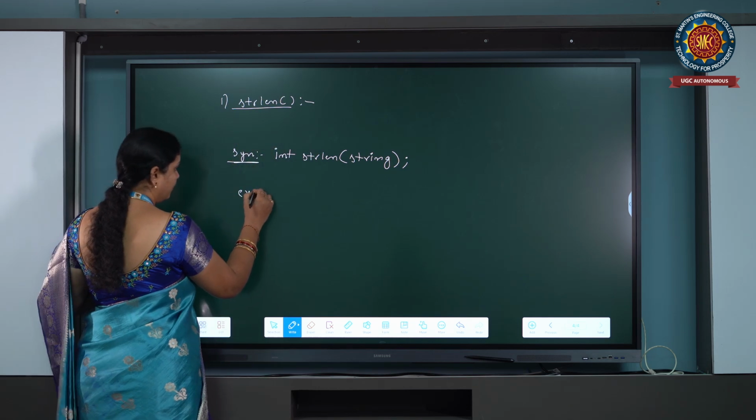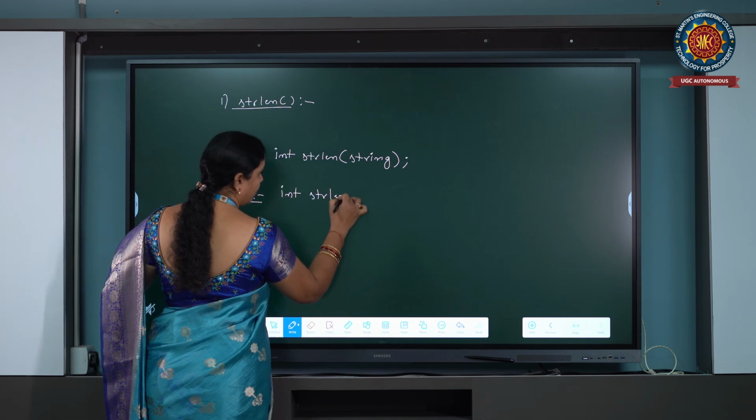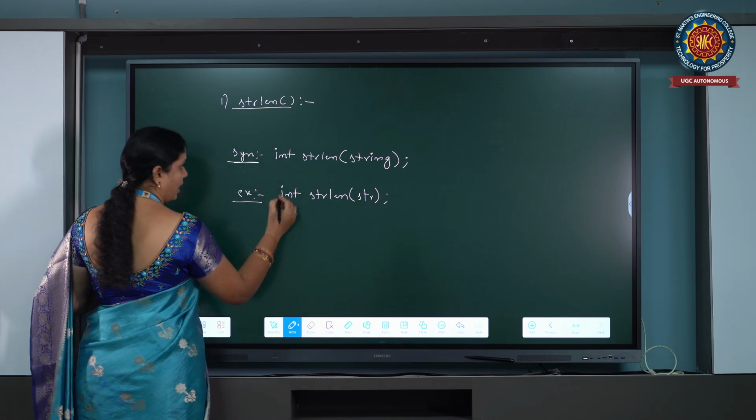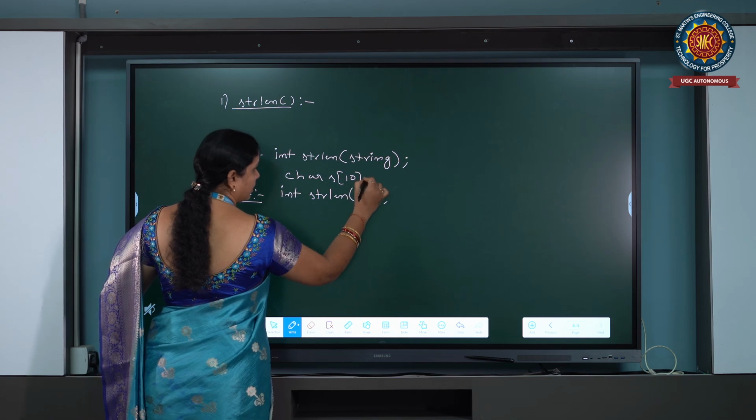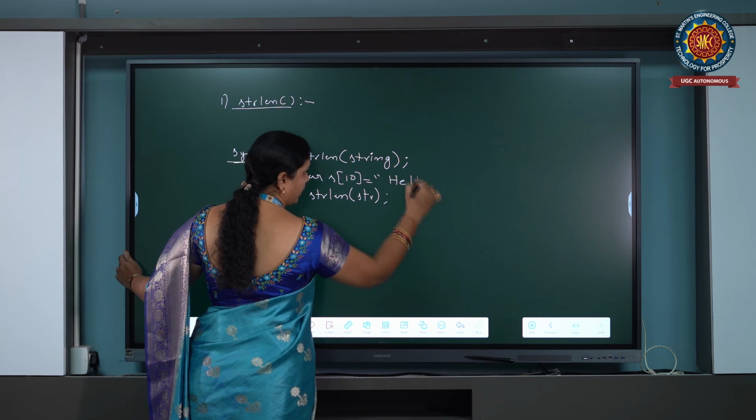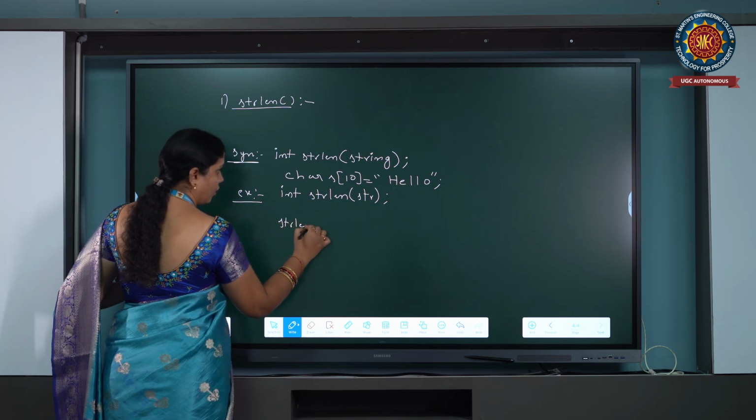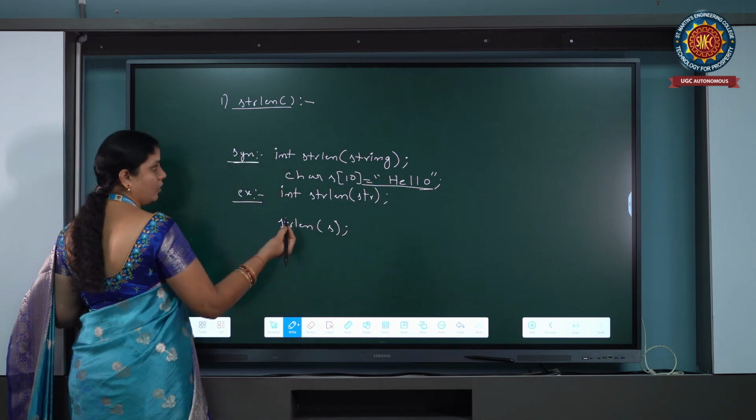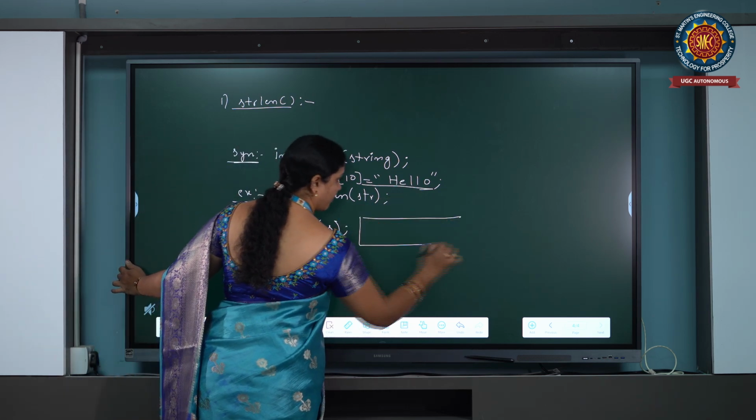Here, for example, int len equal to strlen of str. For example, char s[10] with the value HELLO. Now it is going to find the length of the string, strlen of s. s is the string, and the assigned characters are hello. Now what the strlen function does is count all the characters present in the string.